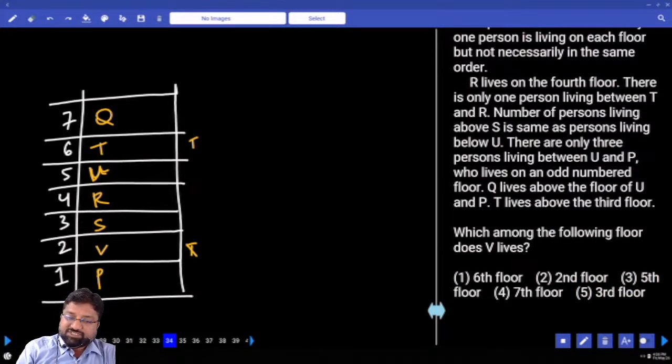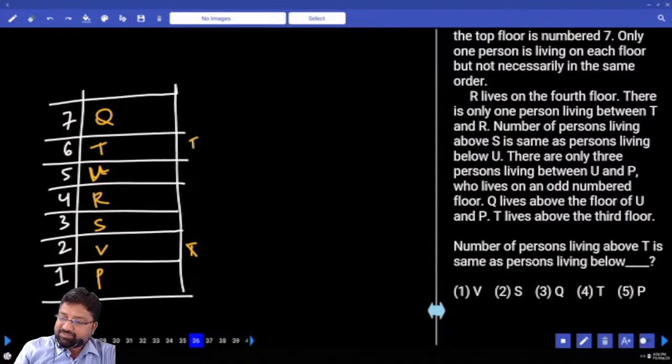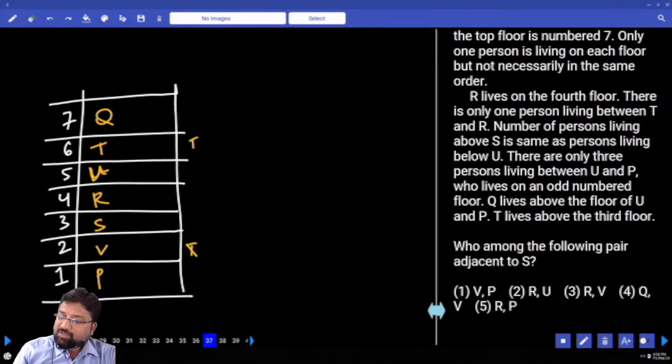Which of the following floors does B live on? B is living on the 2nd floor. How many persons live between T and P? 3 persons. The number of persons living above T is the same as the number living below. Above T, below P. Who among the following pairs are adjacent to S? Adjacent to S are R and B.